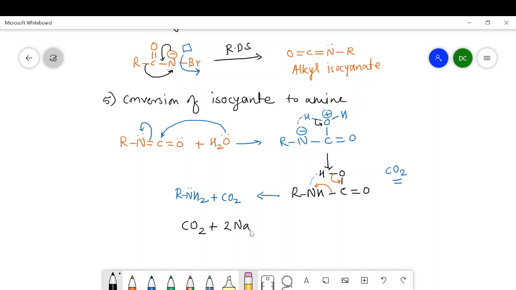Now this CO2 reacts with two molecules of sodium hydroxide, and it will form Na2CO3 plus the corresponding water. So in this way, two molecules of sodium hydroxide are used to form sodium carbonate, and two molecules are used initially. That's why there are four molecules of sodium hydroxide used in this reaction. In this way, we can convert an unsubstituted amide into a primary amine.